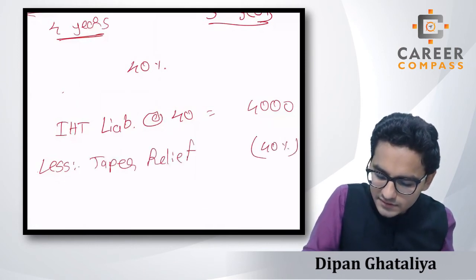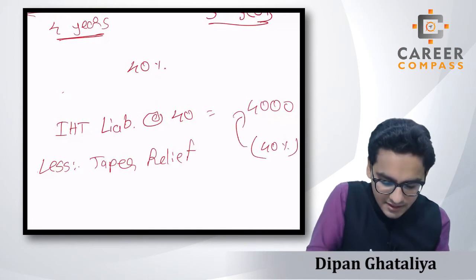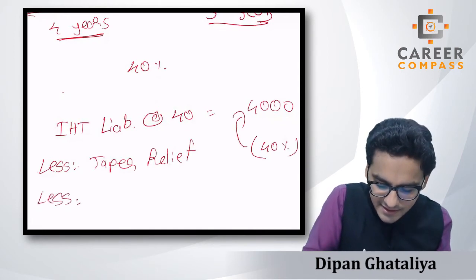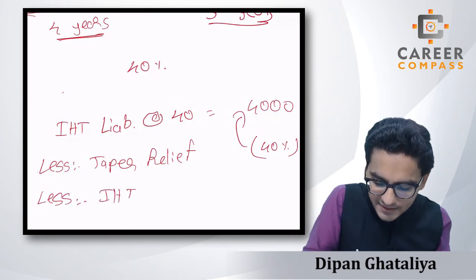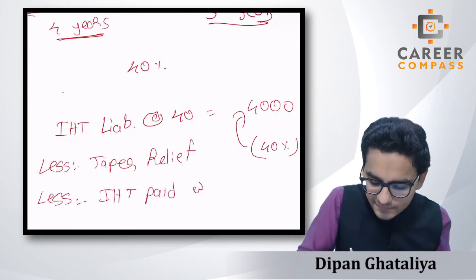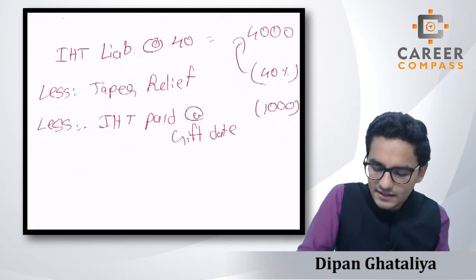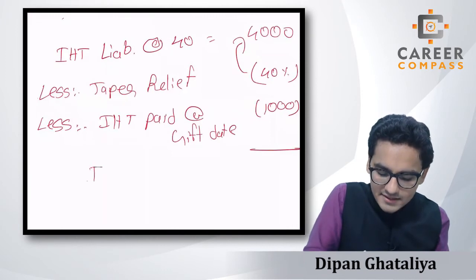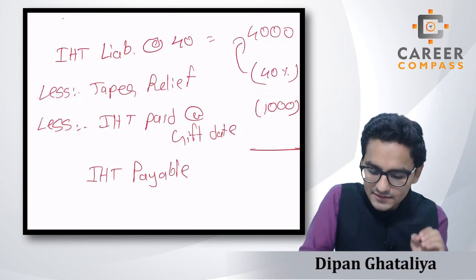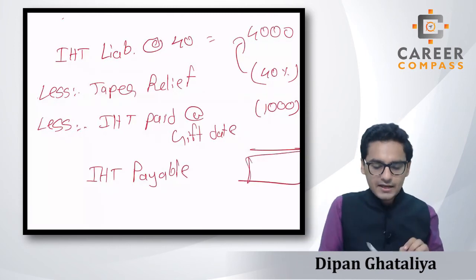Whatever the 40% of this 4,000 is, we will deduct it. Then once again we will deduct the IHT already paid at the gift date. Assume that we have already paid 1,000 pounds of IHT, then the balancing amount will become your IHT payable, or IHT liability, now on the date of death, students. Whatever the remaining amount is will come up there.